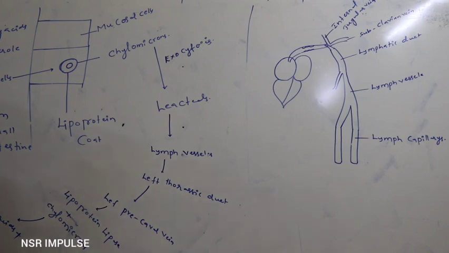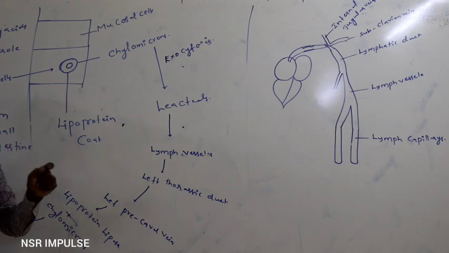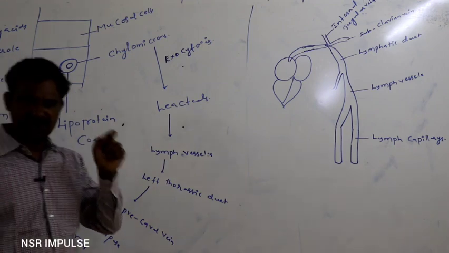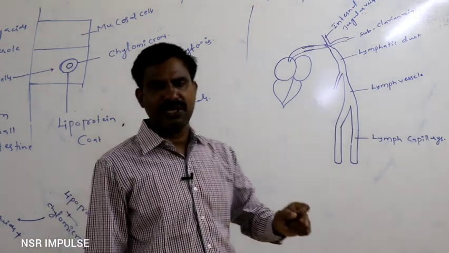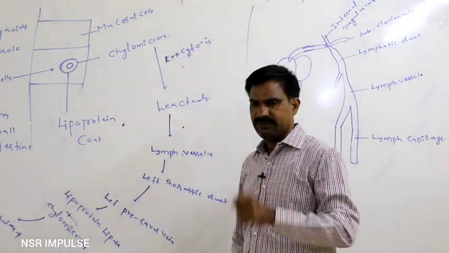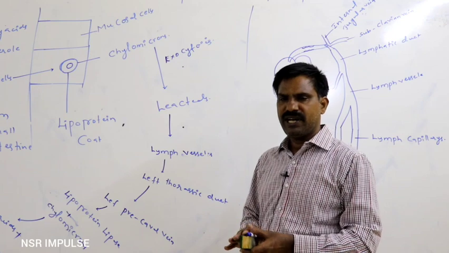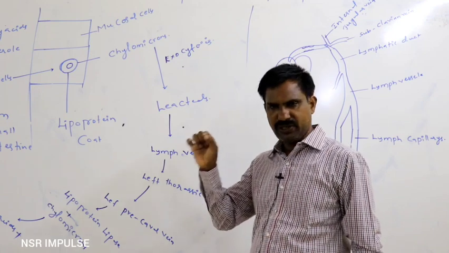Finally, in the case of the left precaval vein, with the help of lipoprotein lipase, the chylomicrons again get split into fatty acids and glycerol. These fatty acids and glycerol later get transported to the liver for synthesis of new triglycerides, or they may reach the adipose tissue for storage. How fats get absorbed is very important.